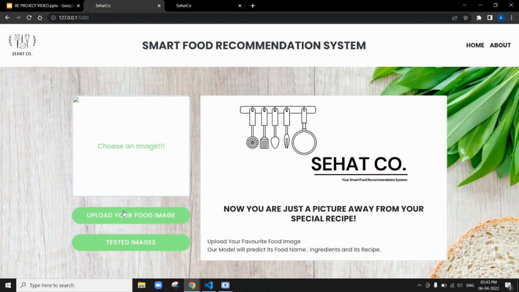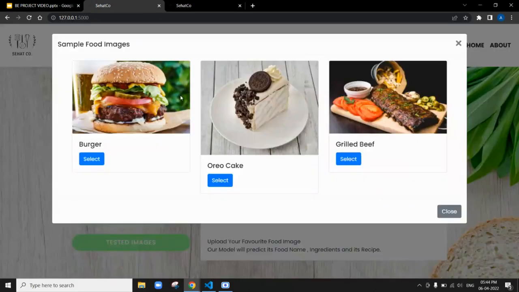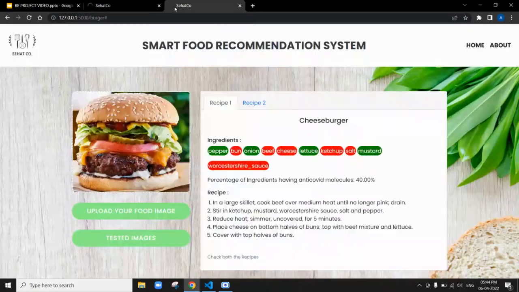So we have two options. The user can upload his own food image, or there are some tested images already uploaded by us. In it, the user can select any one of these images, and the model will then start predicting. So if I just select burger, you can see our system has started loading and running behind the scenes. I have already gathered the ingredients of our food image.